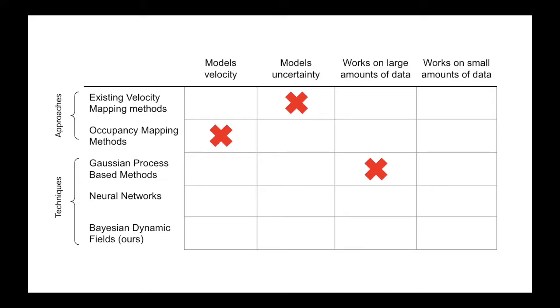Gaussian process-based methods are able to model the average velocity of vehicles and their associated variance. However, they are generally not suited for building velocity maps on the macroscopic scale because their computational complexity grows too quickly with the number of data points. Neural networks can learn velocity maps at the macroscopic scale. However, they require large amounts of data to train on and so are not suitable on the microscopic scale. The method we present, which we call Bayesian dynamic fields, satisfies all of these requirements.